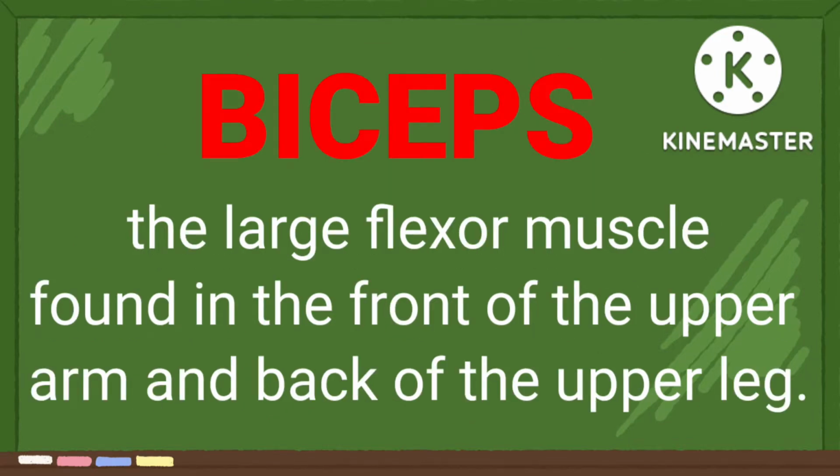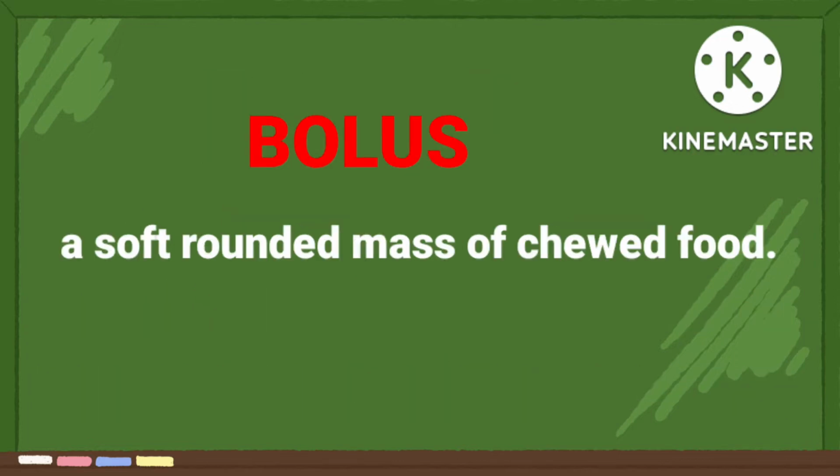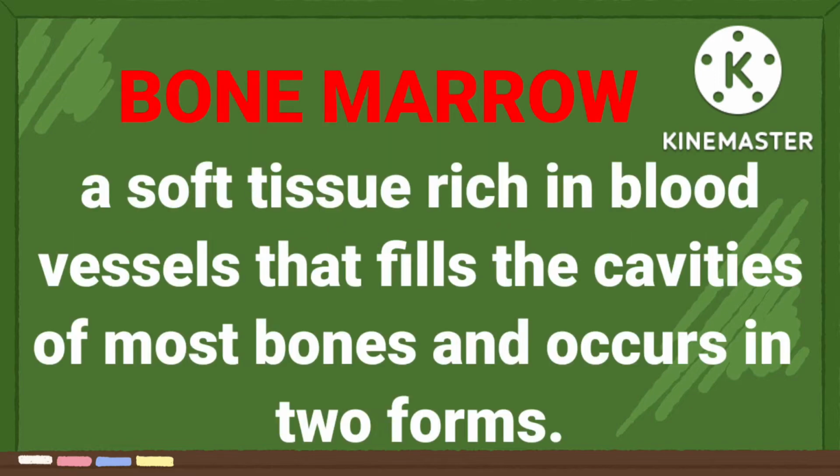Biceps, the large flexor muscle found in the front of the upper arm and back of the upper leg. Bolus, a soft rounded mass of chewed food. Bone marrow, a soft tissue rich in blood vessels that fills the cavities of most bones and occurs in two forms.